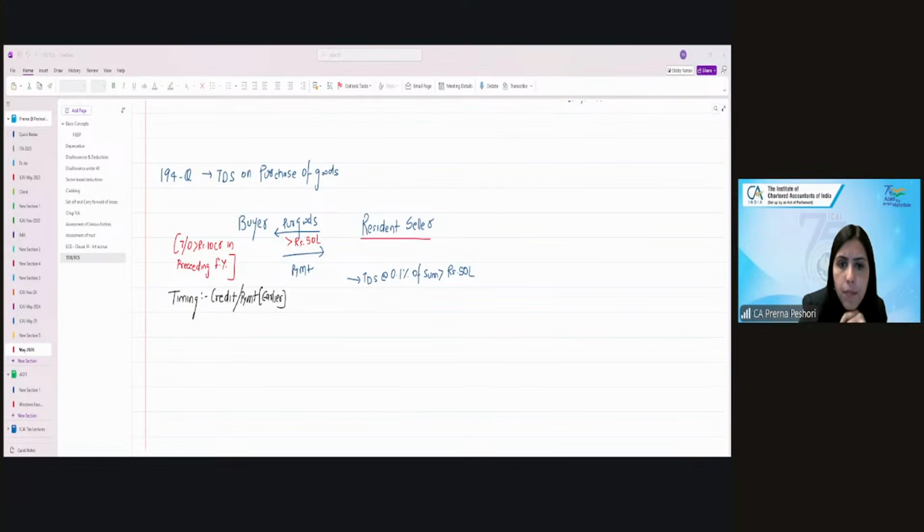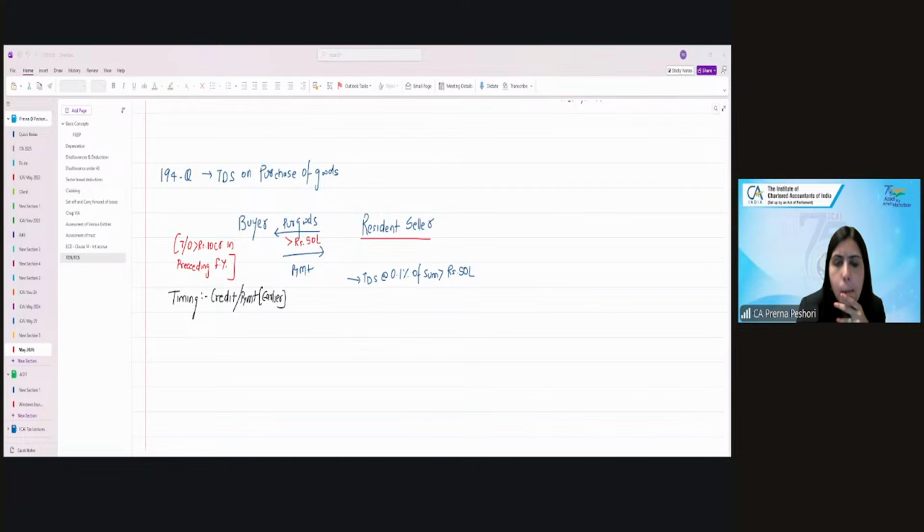Then 194Q, TDS on purchase of goods. The buyer who purchases, if the amount is greater than rupees 50 lakhs, has to deduct the tax at the rate of 0.1% of the sum exceeding rupees 50 lakhs at the time of credit or payment, whichever is earlier. If TDS has been deducted on a transaction under any other section, then TDS will not be applicable under section 194Q. The buyer's turnover should be greater than 10 crores in the preceding financial year.